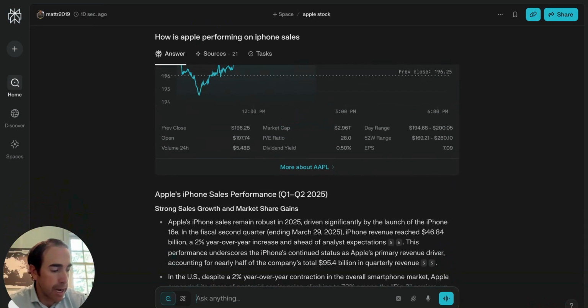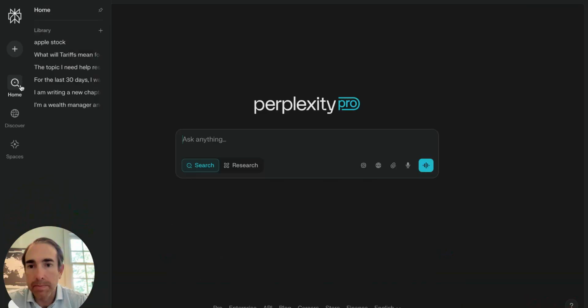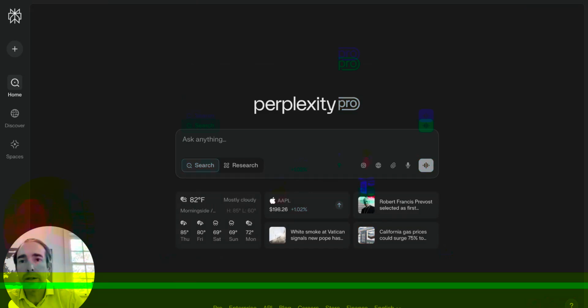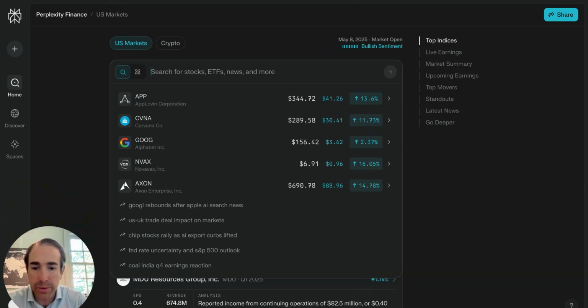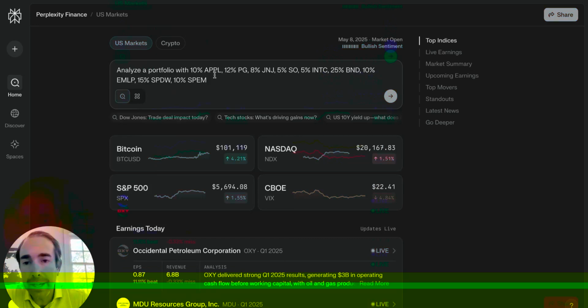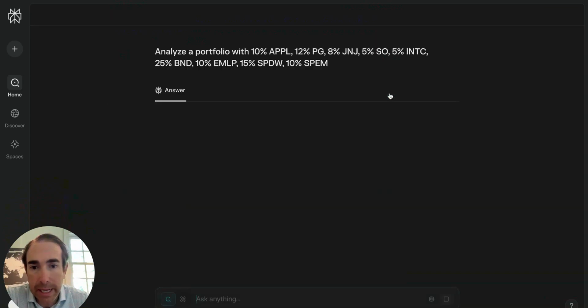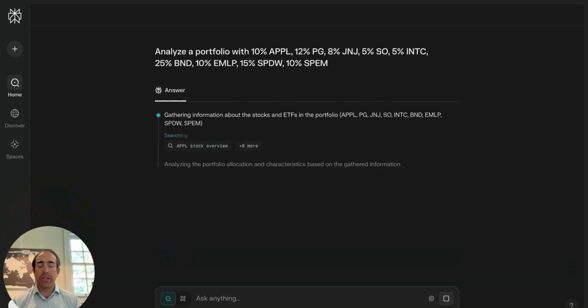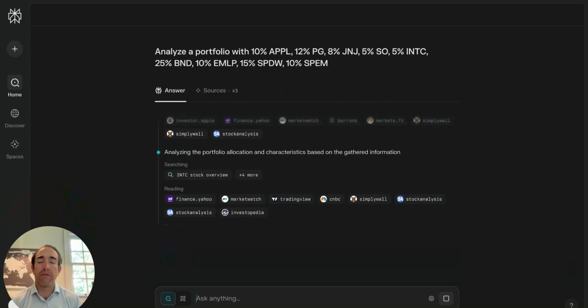That's very interesting. And the last thing I like to do is go into just a general analysis. I'm going to go back to the finance section here, backslash finance, and I want Perplexity to analyze a portfolio. So I say analyze a portfolio with this allocation: 10% Apple, 12% Procter and Gamble, 8% J&J, 5% Southern Company, 25% BND, EMLP, etc. So I want it to give me an analysis of it. So I'm going to click here, and now it's going to gather information and give me an analysis of this.